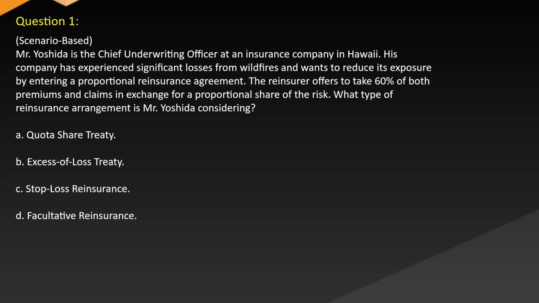What type of reinsurance arrangement is Mr. Yoshida considering? A. Quota share treaty. B. Excess of loss treaty. C. Stop loss reinsurance. D. Facultative reinsurance.